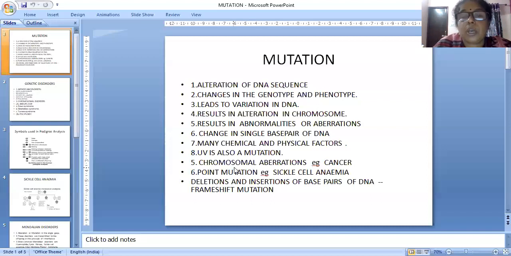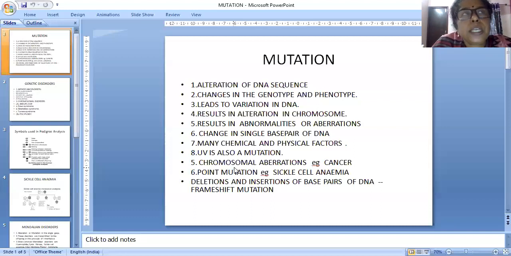Different types of disease can occur by mutation. Examples are cancer and sickle cell anemia. One of the reasons for cancer is chromosomal aberration. A change, abnormality or alteration in the chromosome can cause cancer.